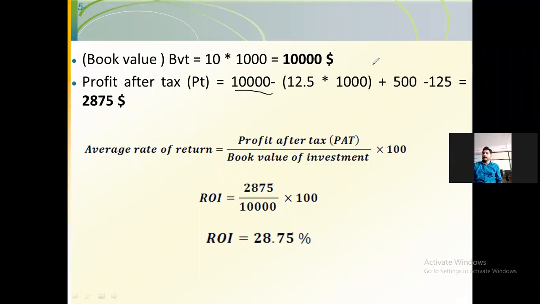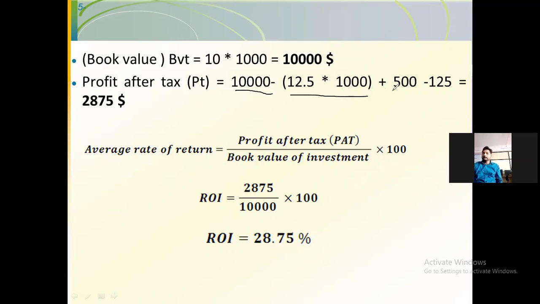Okay, so the buying price is the initial investment. Now the selling price is 12.5, so 12.5 multiplied by 1,000 will be your selling price. So 10,000 minus 12.5 multiplied by 1,000, and that will be the cash flow.